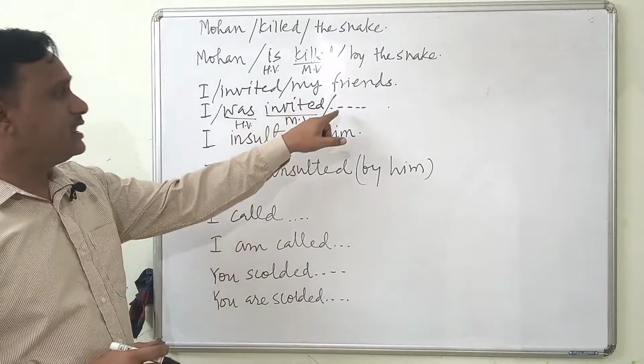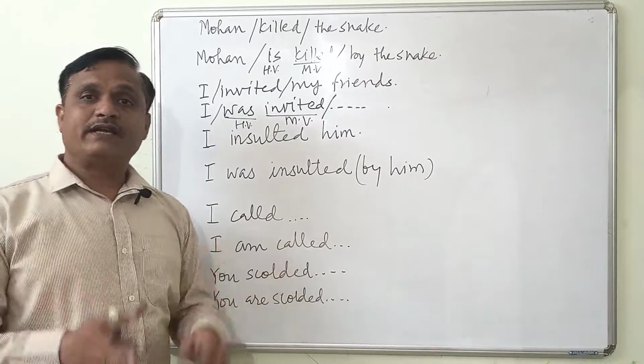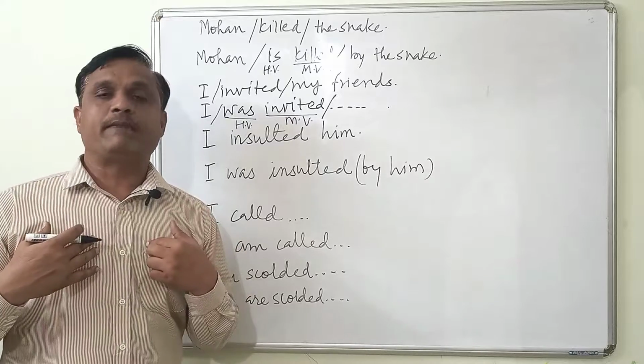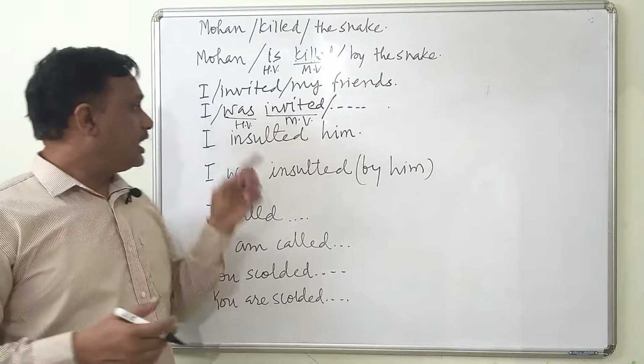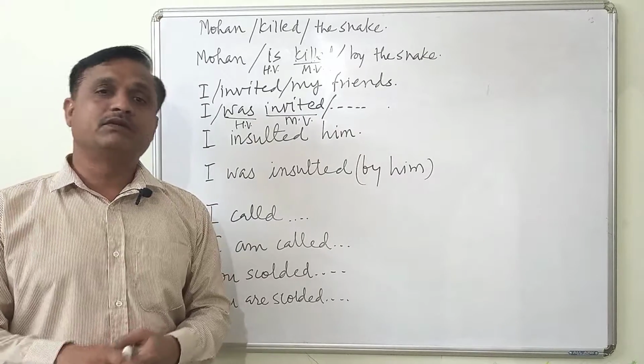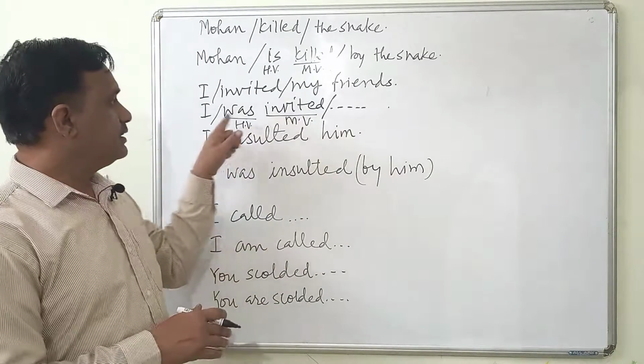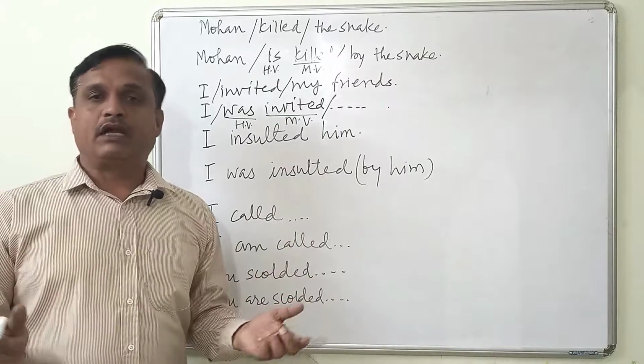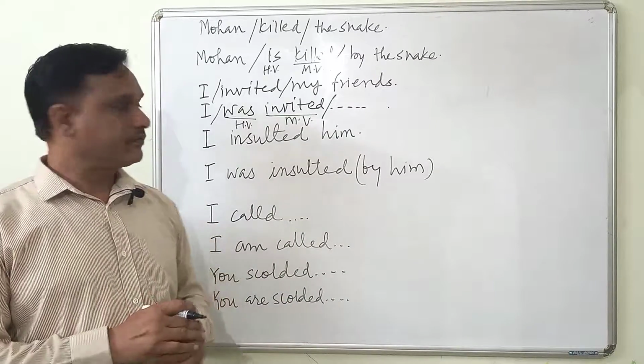Now I am not mentioning anyone here. I was invited by someone. I am making myself passive, right? I don't want to mention the name of the person who invited me. In that case I can say, I was invited for the party.